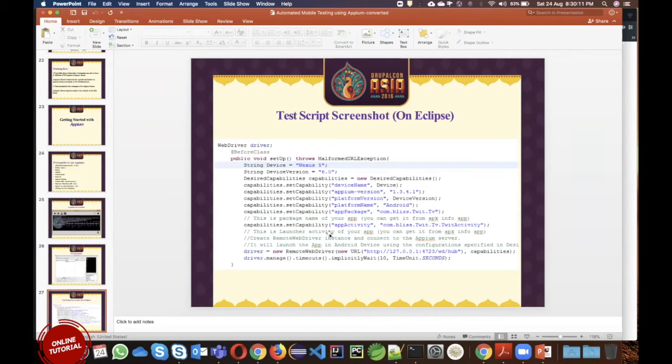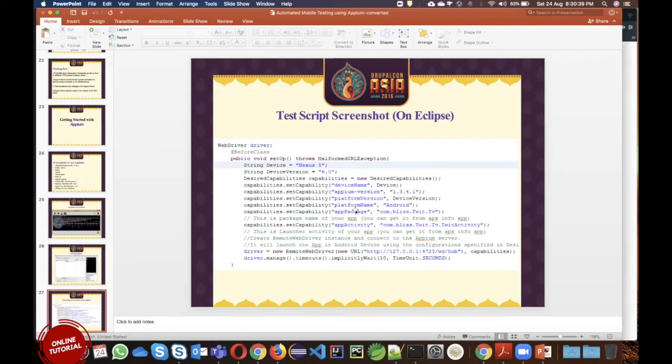You are going to write it this way using Java, and here we are passing some capabilities. Why are we passing these? Because when you are writing code, APM doesn't know where it has to send that code and which device it has to communicate with. So you have to specifically tell it: this is the device name, this is the platform version. Based on that, it will see whether that device is available in your environment.